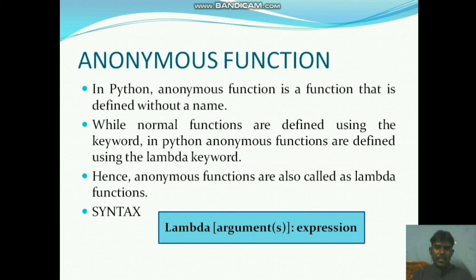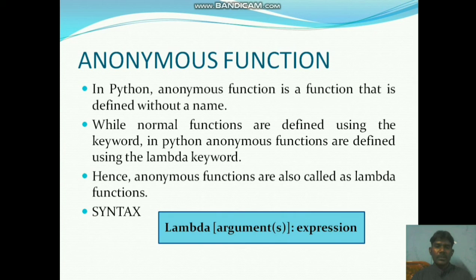anonymous function. While normal functions are defined using the def keyword, in Python anonymous functions are defined using the lambda keyword. As I already told you, in an anonymous function the function name is not defined in the program. That time we have to use a keyword. What is that keyword? Lambda. Before, we used the def keyword, then the function name and parentheses. That is the syntax.